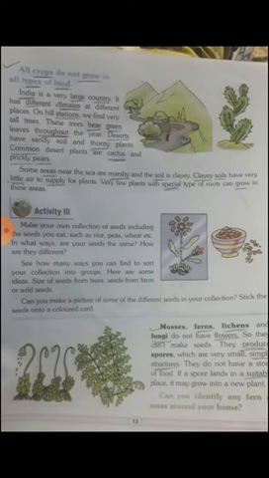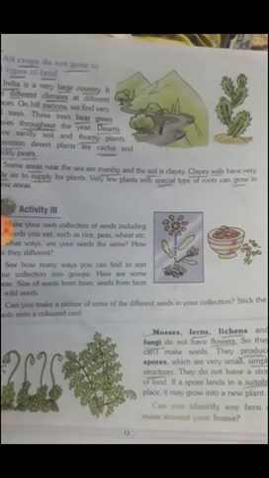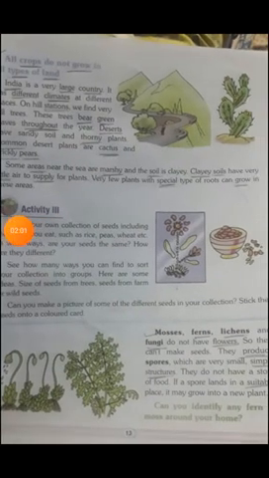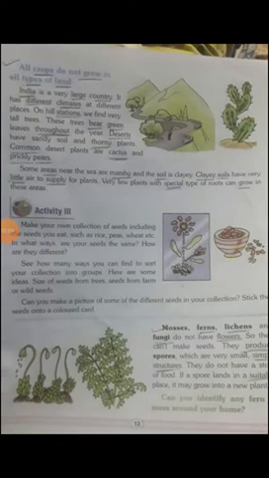You can see clearly, this comes under cactus, children. This is called a cactus plant. Activity part: you can see clearly what is mentioned here. You can select some of the seeds which you like and draw something with them, or else make a frame with those seeds.